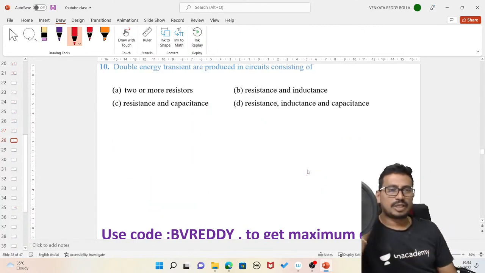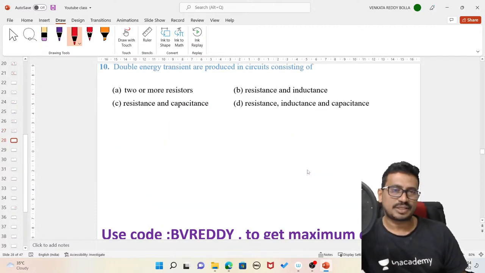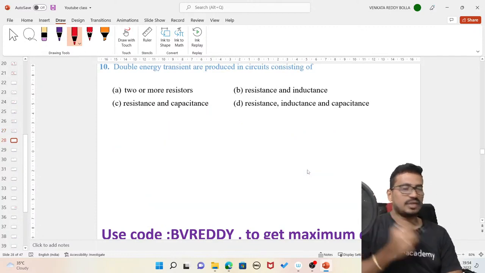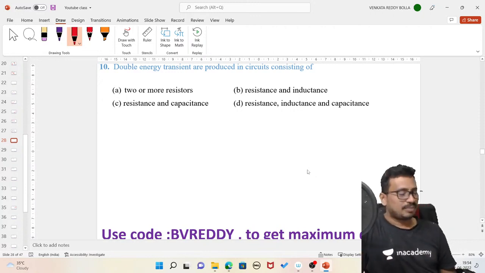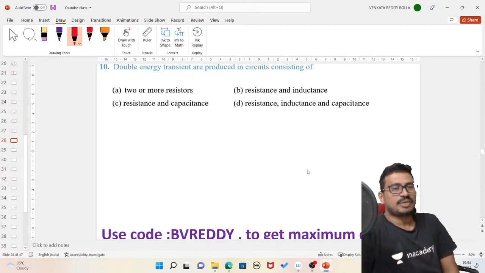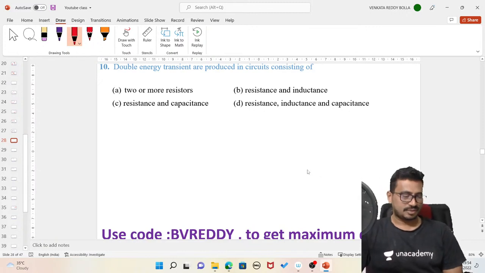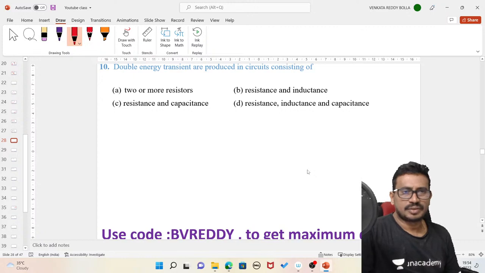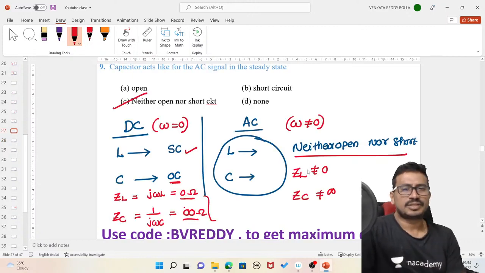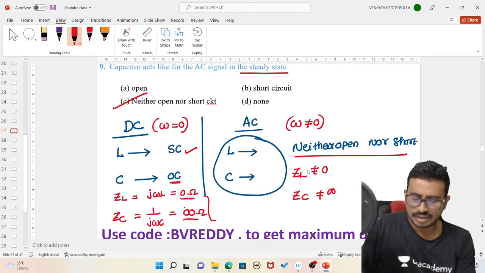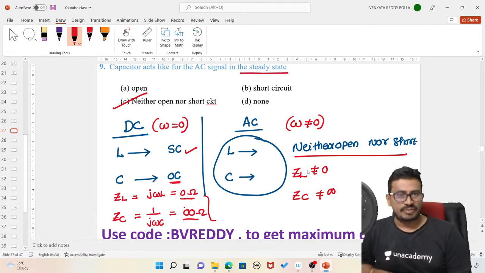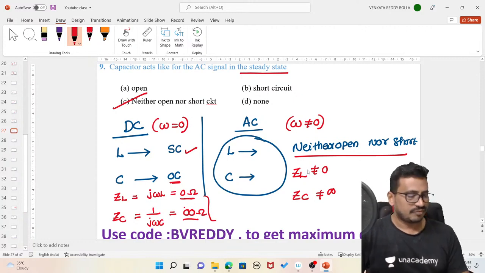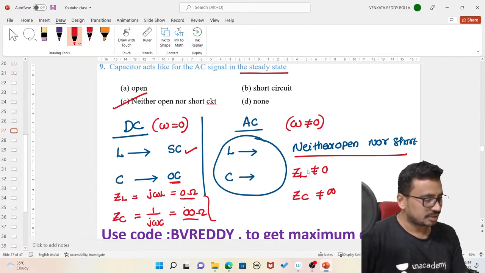Next. Double energy transients are proposed in the circuit consisting of, double energy means double transients we used to call, that means second order circuits. Yes, in steady state only it will behave like an open or short circuit.